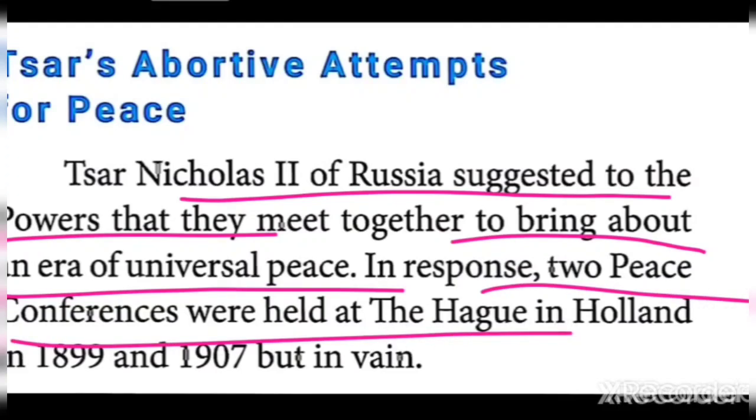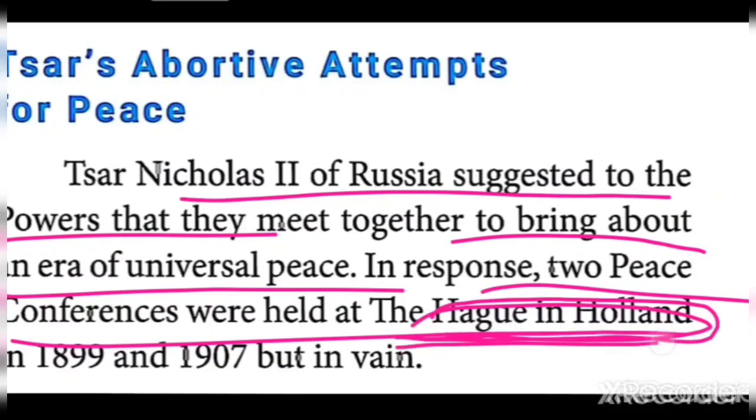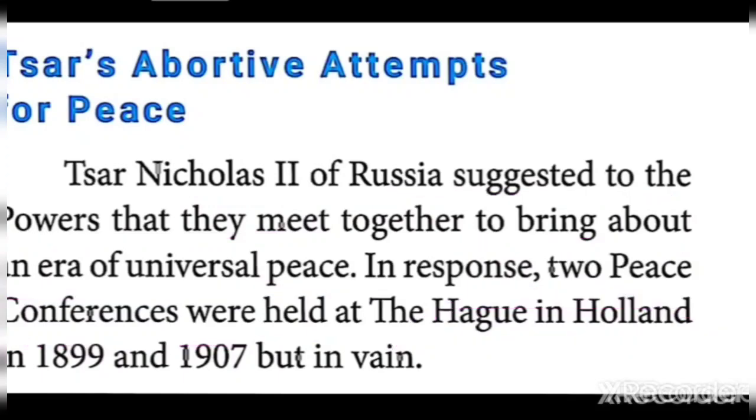Where were the 2 peace conferences held? The Hague in Holland. Here only, 2 peace conferences were held in order to bring peace in the world. They were conducted in 2 years. What are the years? 1899 one treaty, 1907 one treaty. But it was a failure.